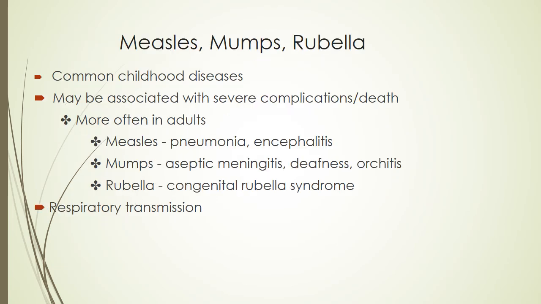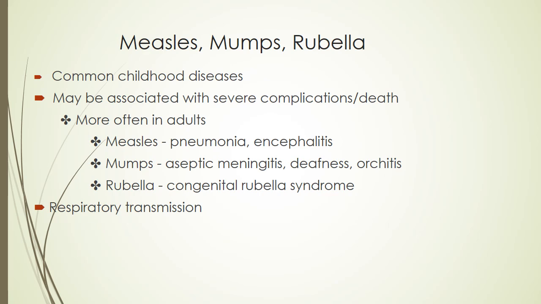Regarding these three, measles, mumps, and rubella, MMR, it's a common childhood viral disease, which may be associated with severe complications or death, more often in adults. The measles may lead to pneumonia and encephalitis. Mumps may lead to aseptic meningitis, deafness, orchitis, and rubella, the congenital rubella syndrome implication, and it mainly occurs through respiratory transmission. These are the common features for all these viruses.